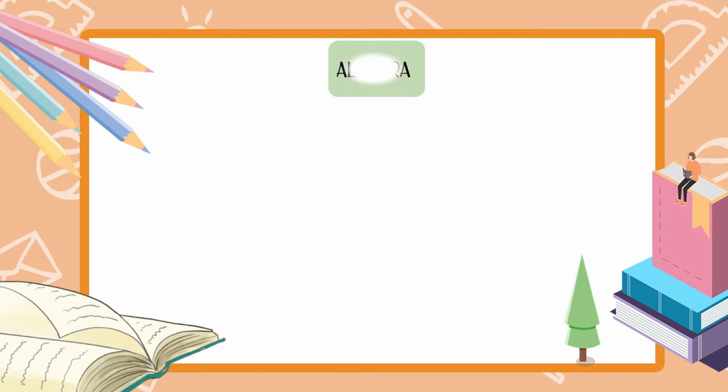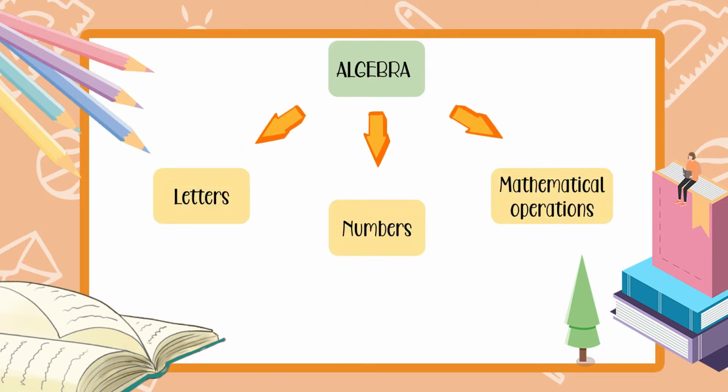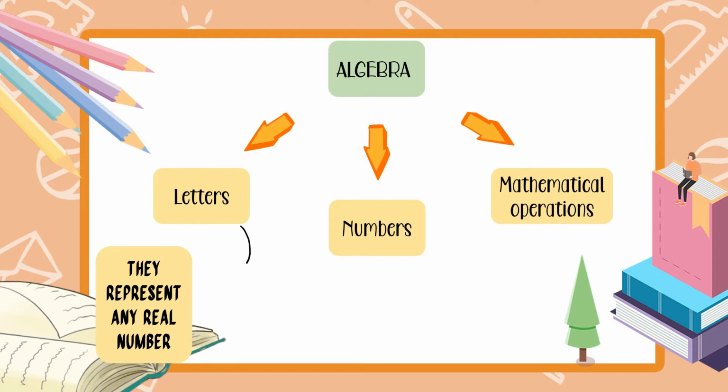Now, again, algebra ay binubuo ng tatlong elements. We have letters, numbers, and mathematical operations. Now, ang letters sa algebra, since this is math, they are representing any real number. So, they are not letters for writing, but they are letters for numbers. So, yung letters na yan, dahil hindi natin alam yung number na nandyan, pwede nating palit-palitan.